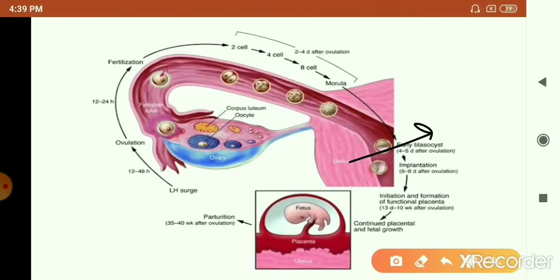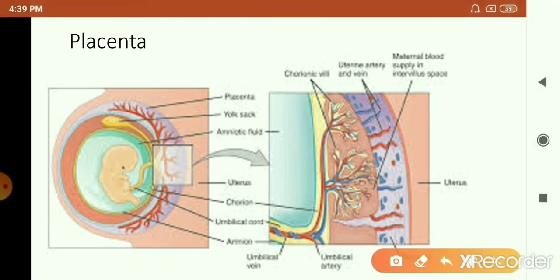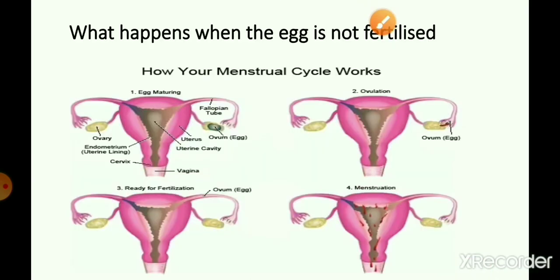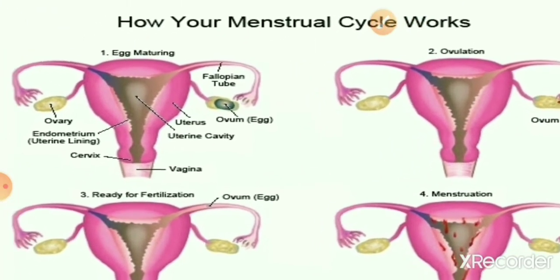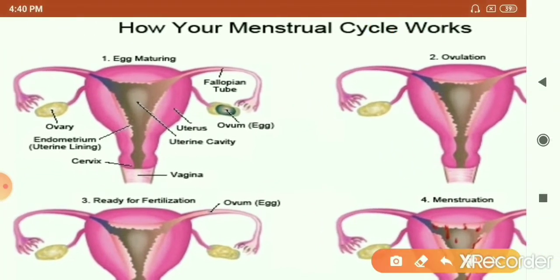It is in the uterus. Uterus is also called the womb, and the entire requirement of this embryo will be met through the placenta. So if fertilization has happened, these things will occur. That is, if on the 14th to 16th day, as I said, the egg has been released, and at the same time sperms are also available, then fertilization will occur, and then the development of the embryo will occur. But if fertilization has not happened, the egg has matured and it has been released.